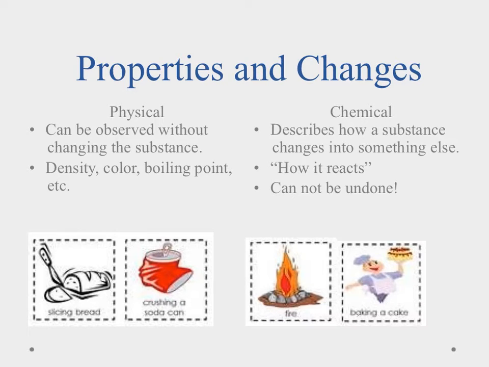Now, chemical properties describe how a substance reacts or how it changes into something else or how it's going to behave when in the presence of something else. Chemical changes can't be undone. You've changed it into something brand new. For example, fire. If you're burning something, you can't unburn something. Or if I bake a cake, it's not like I can unbake the cake afterwards. It's going through a change, and that's what a chemical change is. It gives us something new.